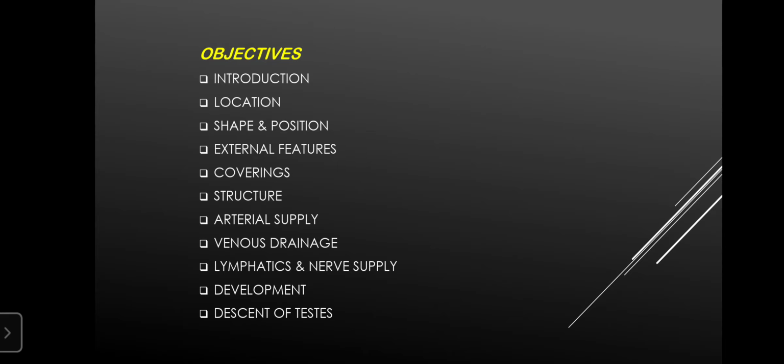So, before getting into the session, our objectives for today will be a basic introduction about the genital organs, the location of testis, shape and position, external features, the coverings and structure proper, the arterial supply, venous drainage, lymphatics and nerve supply, and mainly the development and descent of testis.